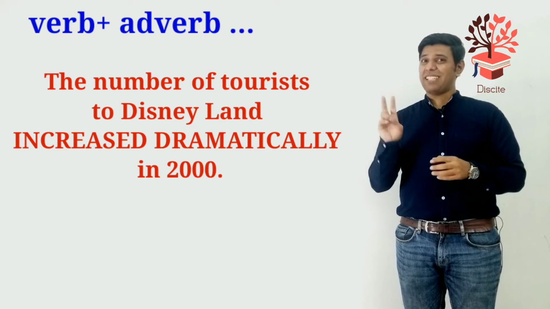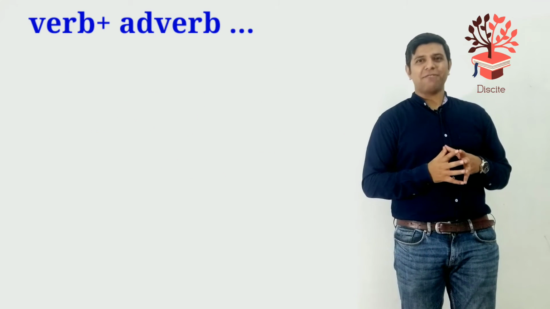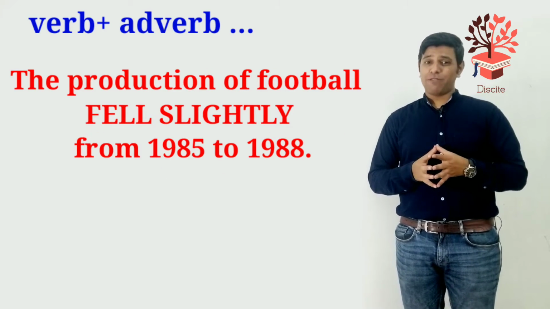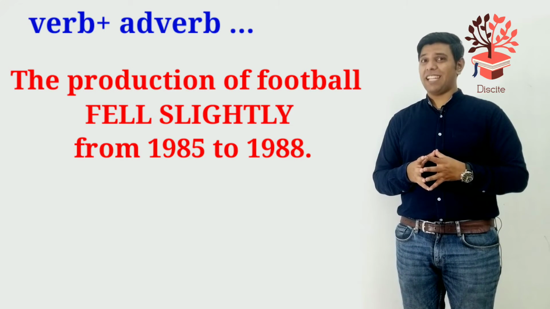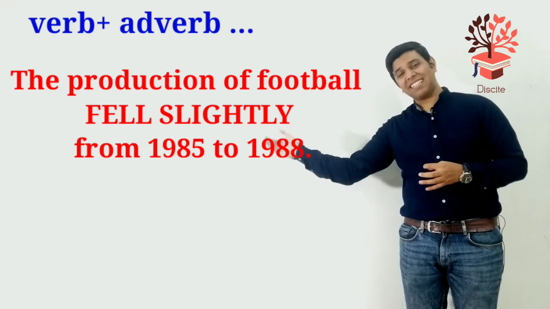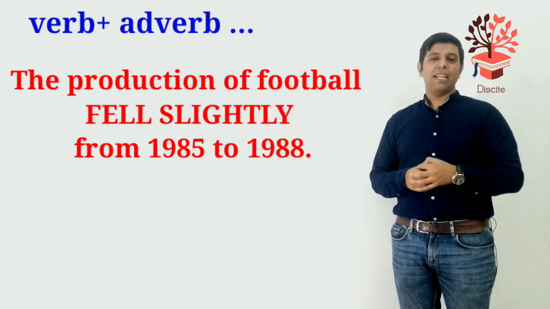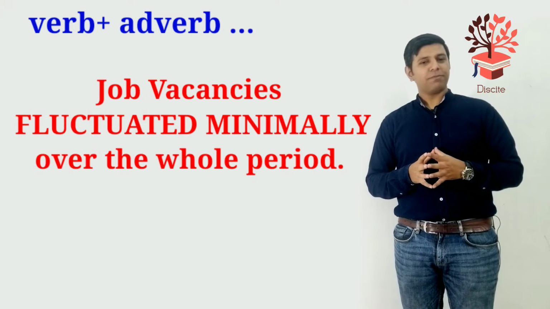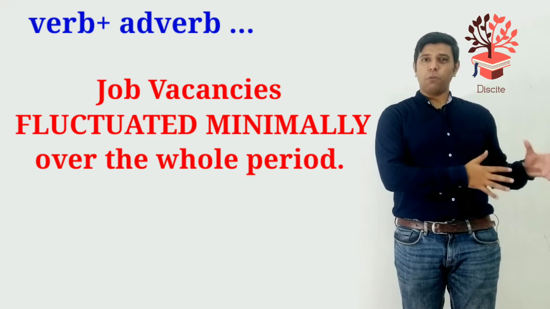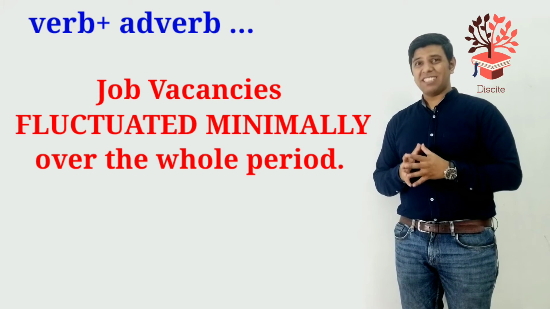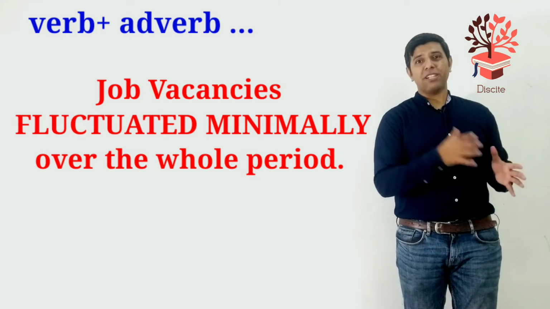Now, let's have a look at the second sentence that we had. Same meaning, but we're using a verb and an adverb. The production of football fell slightly from 1985 to 1988. Fell slightly. Fell is a verb, slightly is an adverb. Okay, now the next one. Job vacancies fluctuated minimally over the whole period.